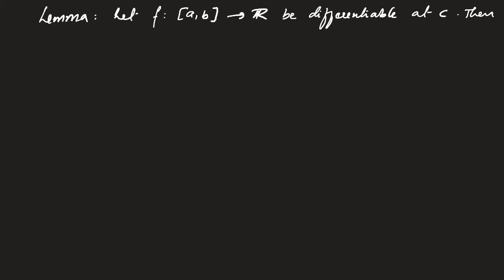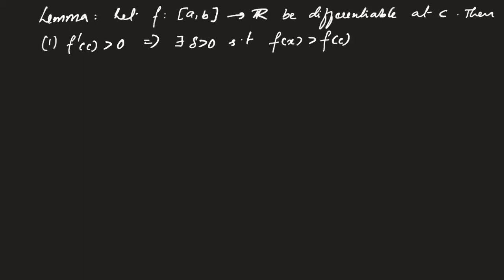Then, 1: f dash of c greater than 0 implies that there exists a delta greater than 0 such that f of x is greater than f of c for all x in (c, c plus delta) intersected with (a, b).